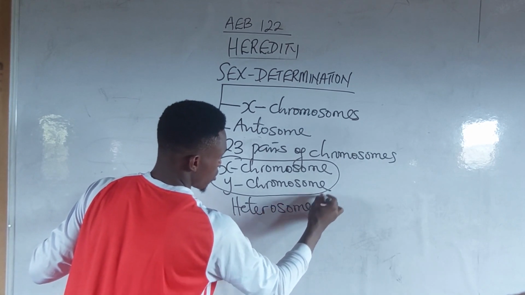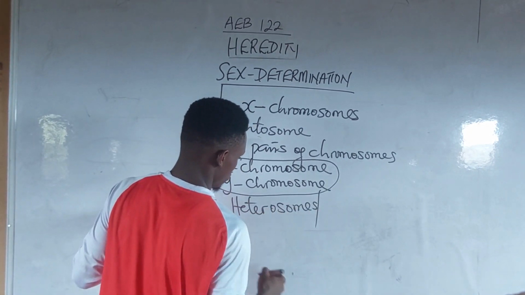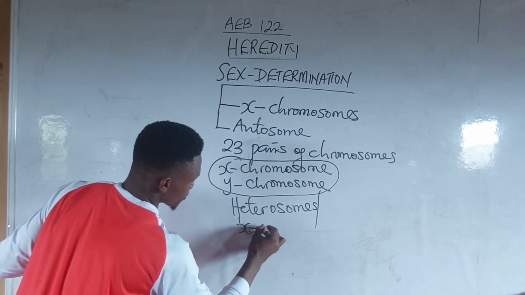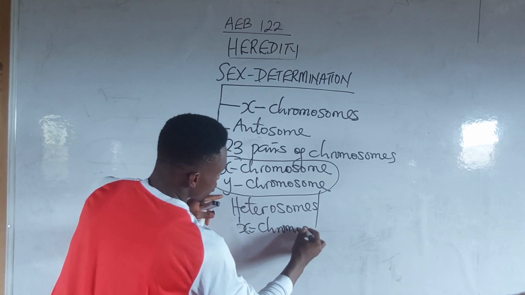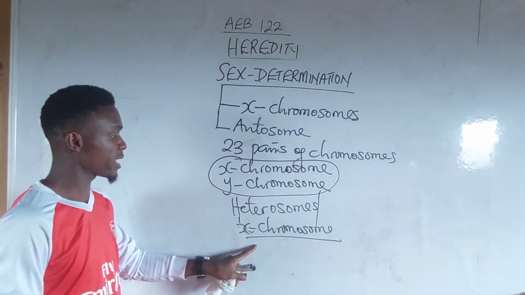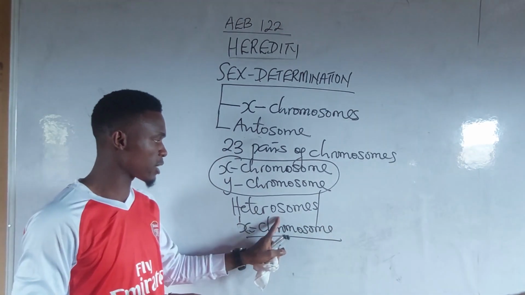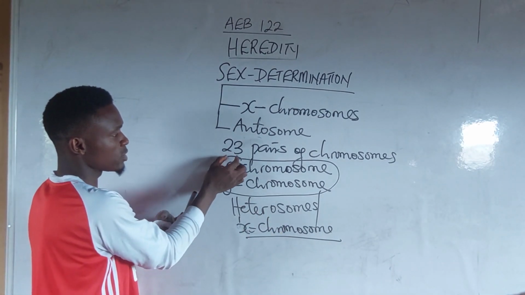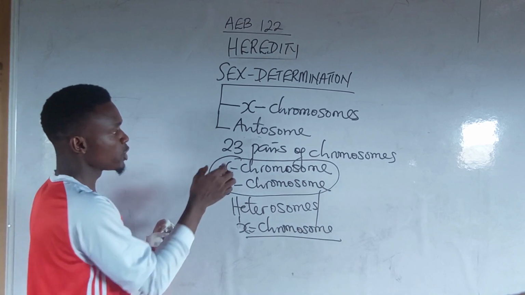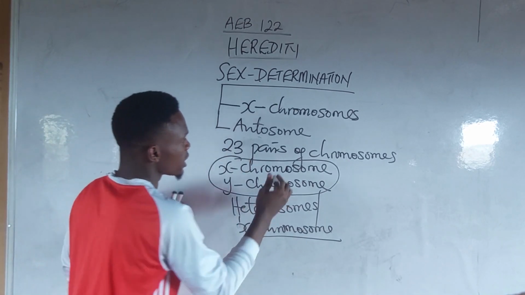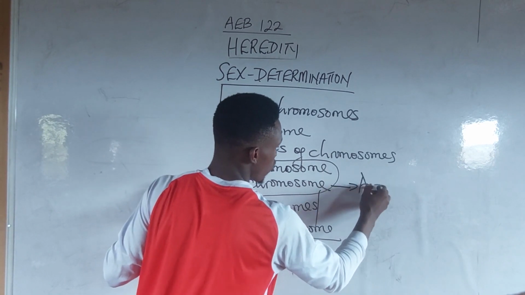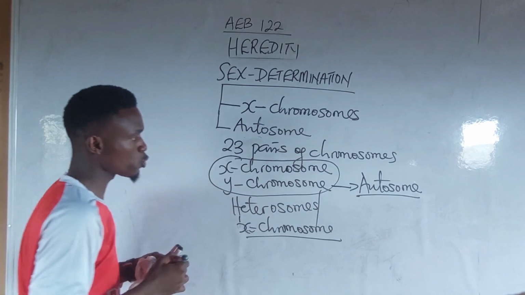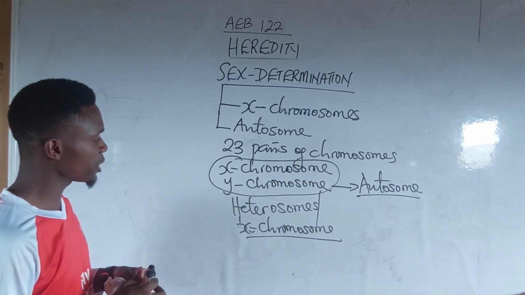Heterosomes, or sex chromosomes. Now, we've taken one from this 23, so we are left with what? 22. The 22 pairs of chromosomes are collectively called what? Autosomes. Please, autosomes. It is very important.